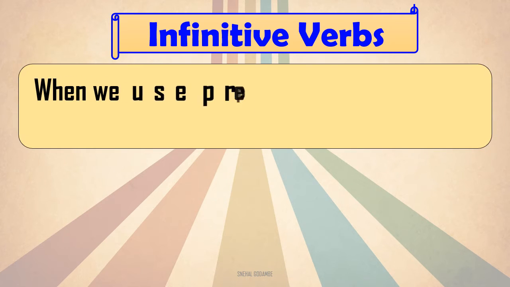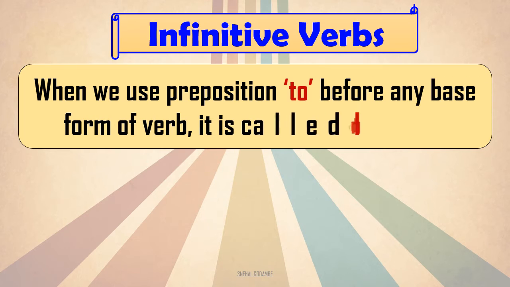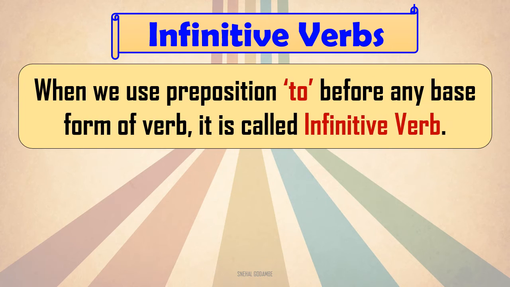So, look here. When we use the preposition to before any base form of verb, it is called an infinitive verb. Just now we have seen to go, right? So, to go or to study, to lie, all these are infinitive verbs. How have you identified them? The first very important tip is that when we use the preposition to, you have already gone through the different prepositions.